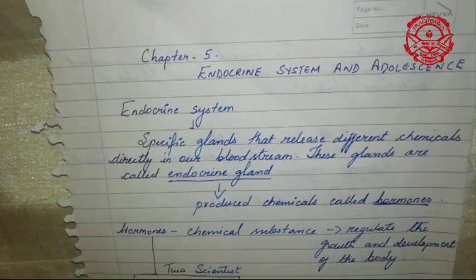So these hormones are chemical substances that are released in one part of your body, in a gland, and then they help in regulating the activity of cells in other parts of your body. These hormones also help in regulating the growth and development of your body. So you should know that the glands and the hormones play an important role in our body.